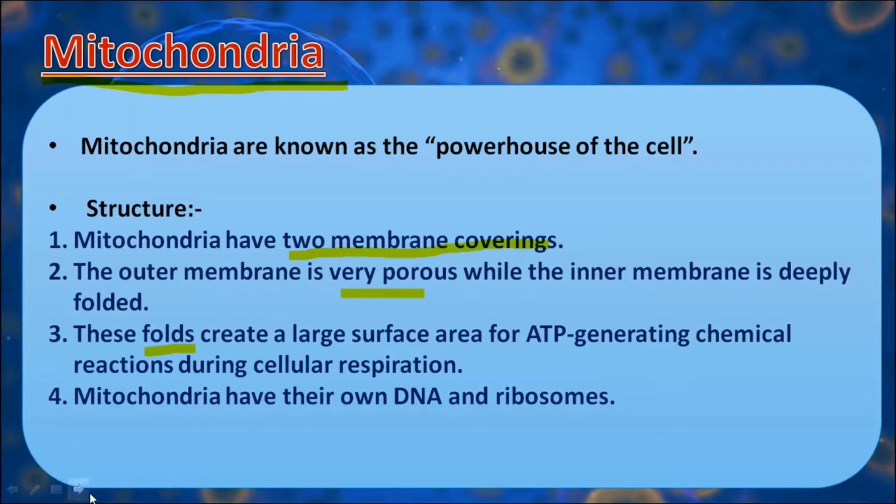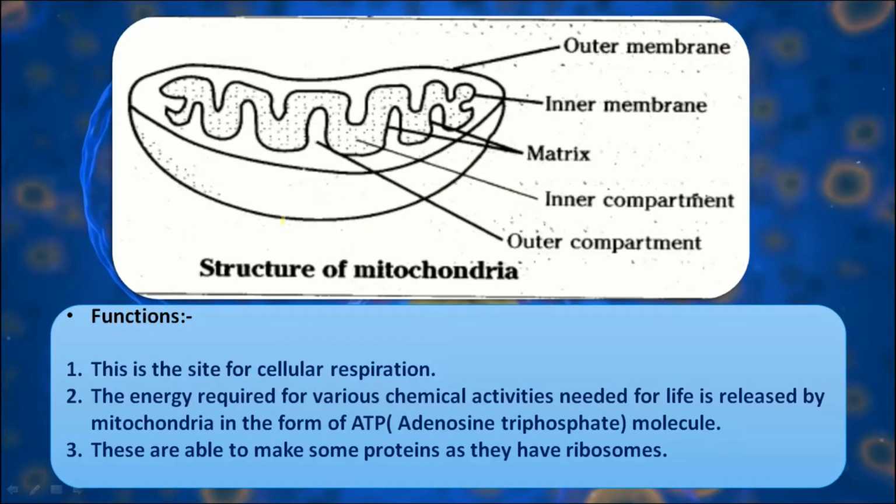Let me show you a diagram. This is the outer membrane of mitochondria, which is porous, that means it contains several pores on its surface, and the inner membrane is deeply folded. These deep folds are known as cristae, and these folds provide a large surface area for the chemical reactions during cellular respiration. Now, what does cellular respiration mean?